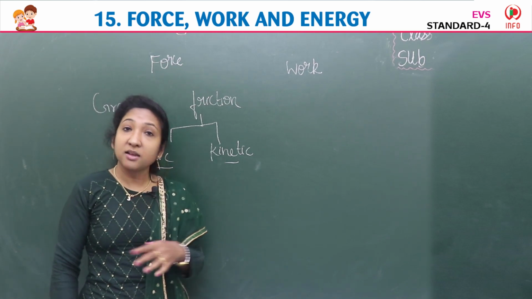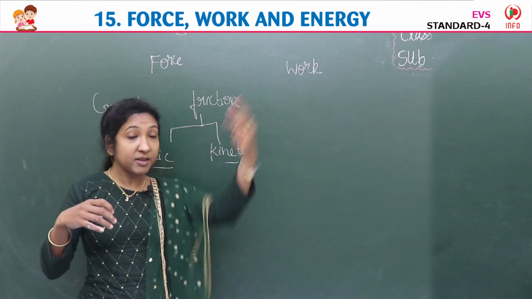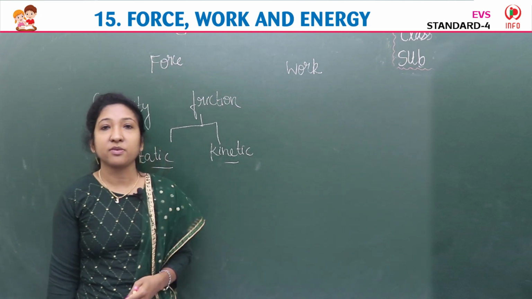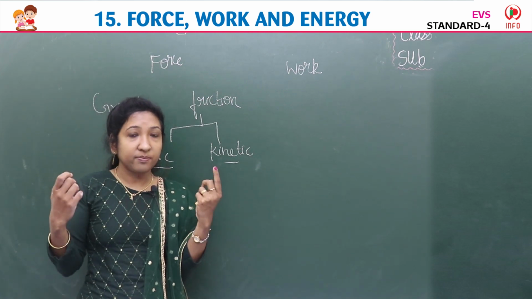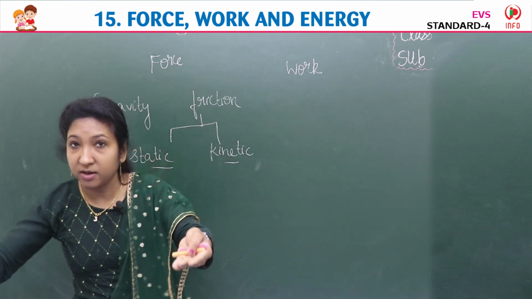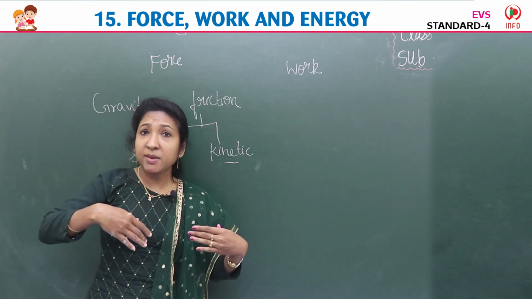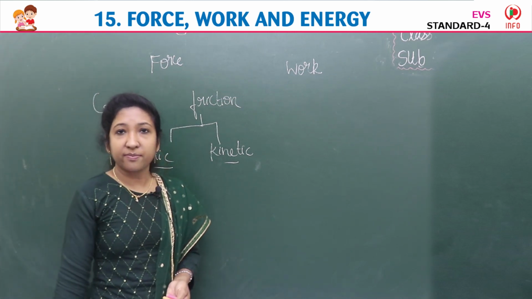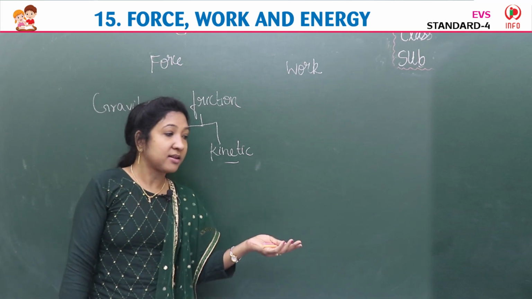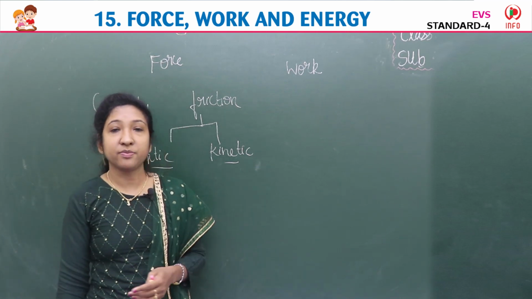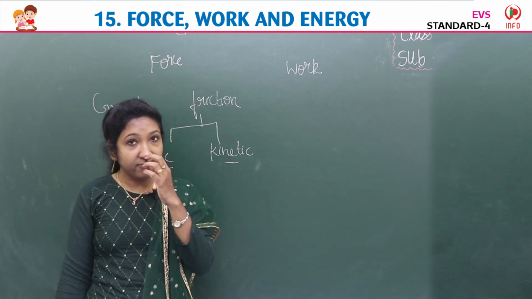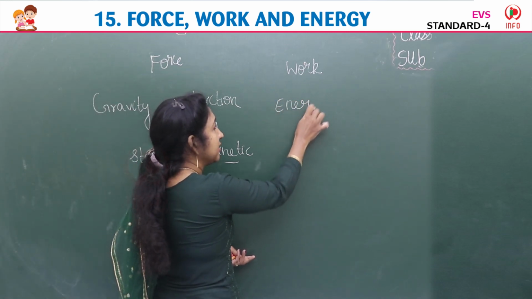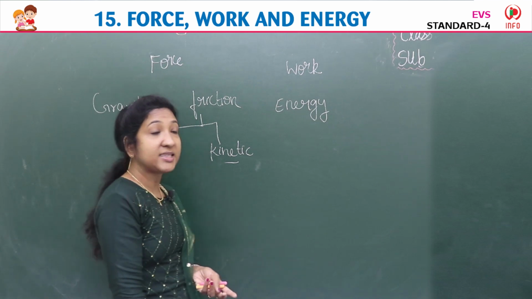And energy can't be created, can't be destroyed. That means energy can transform from one form to another. When we eat, we get some energy. That energy we are using to do some work. So the biochemical energy is converted into mechanical energy, or muscular energy, we say. So energy is transforming from one form to another. And in energy itself, we learned different types of energy, isn't it?